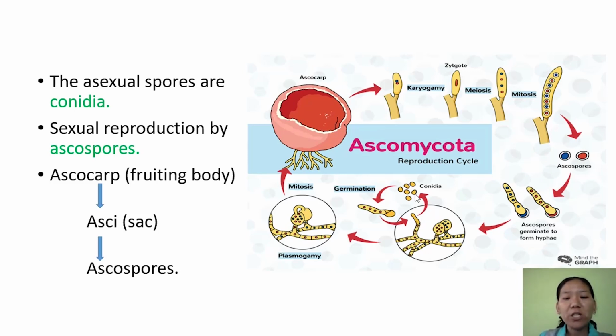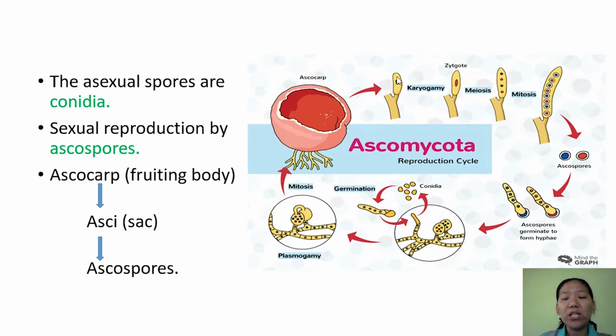Now, sexual reproduction takes place by formation of ascospores. Where are these ascospores produced? We know that sexual reproduction involves the fusion of two gametes. Here, the first step of sexual reproduction is plasmogamy. Two compatible mycelia come together and there is a fusion of protoplasm leading to formation of a dikaryon. This dikaryon, instead of undergoing karyogamy, undergoes mitosis and produces a body called the ascocarp. And inside the ascocarp, there are so many asci